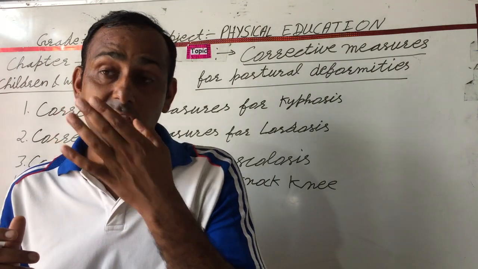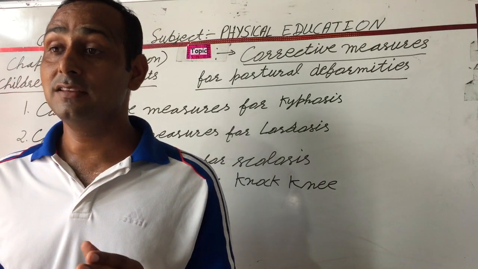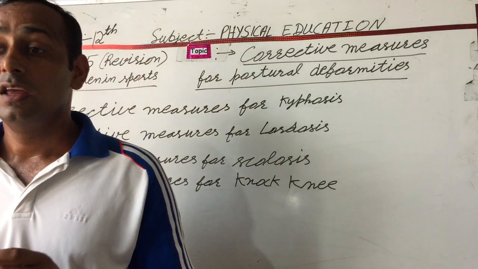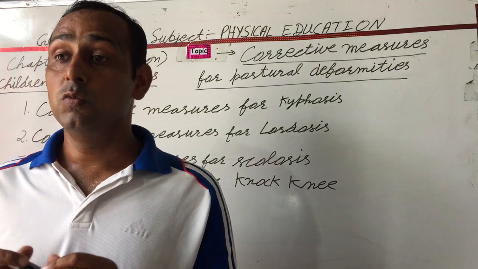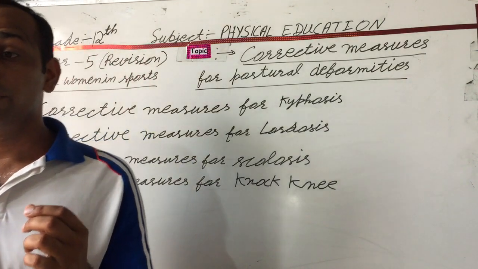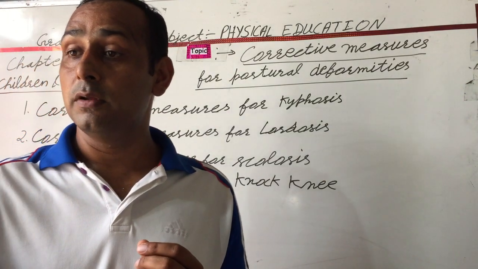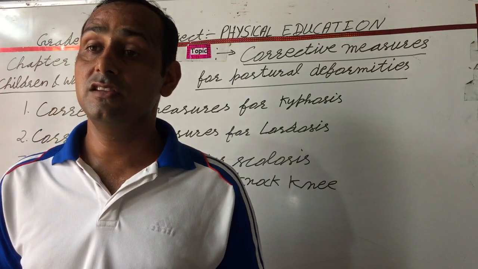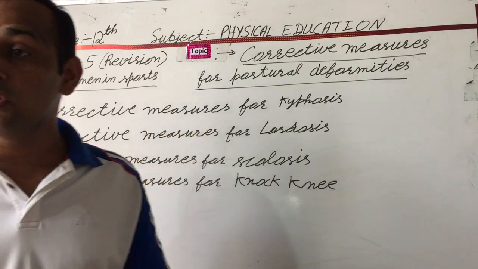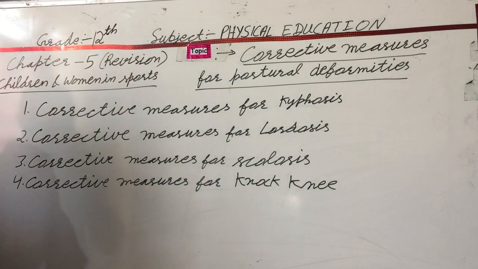After this, next is to keep a pillow between the knees and press the legs towards each other. Next is outward walking. In this, the person tries to walk over the outer edges of the feet while the inner part of the sole is raised up. This is the best exercise for correcting posture deformity in knock knee. After this, next is the corrective measures for flat feet.